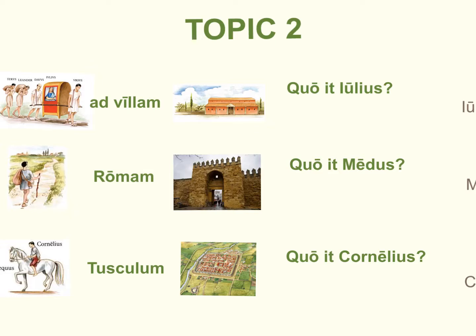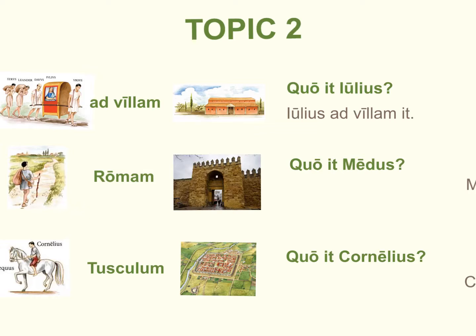Quo it Julius? To where is Julius going? We would simply answer Julius ad villam it. Julius is going to his villa. He's going to his villa. Julius ad villam it.